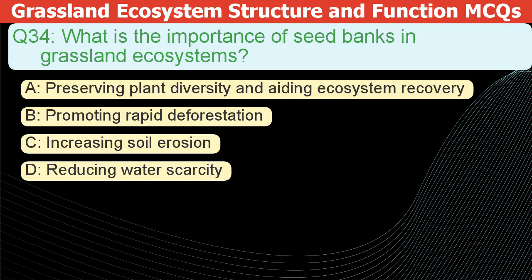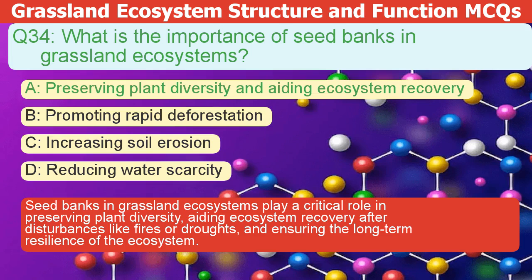What is the importance of seed banks in grassland ecosystems? A. Preserving plant diversity and aiding ecosystem recovery. B. Promoting rapid deforestation. C. Increasing soil erosion. D. Reducing water scarcity. The correct answer is A. Seed banks in grassland ecosystems play a critical role in preserving plant diversity, aiding ecosystem recovery after disturbances like fires or droughts, and ensuring the long-term resilience of the ecosystem.